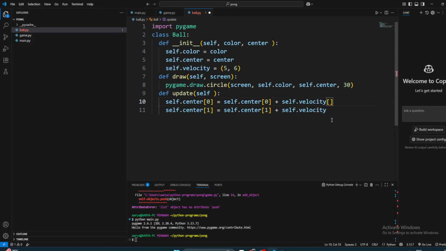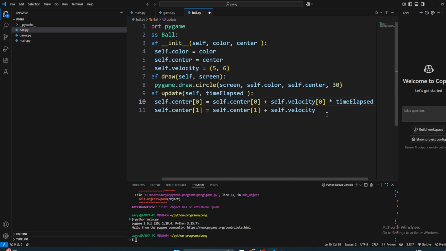The time elapsed. So where do we have the time elapsed? In the game. So we need the game to tell us the time elapsed, by passing it from there. We don't know the name, so we're just going to keep it here like velocity 0 times time elapsed, and velocity 1 times time elapsed.